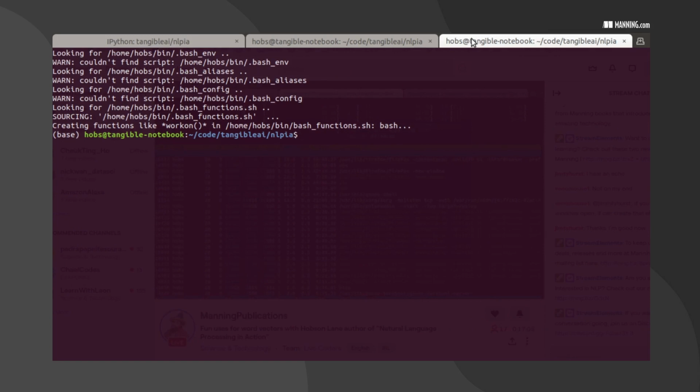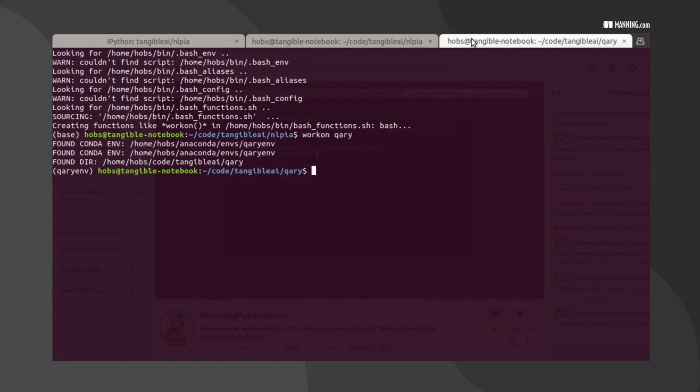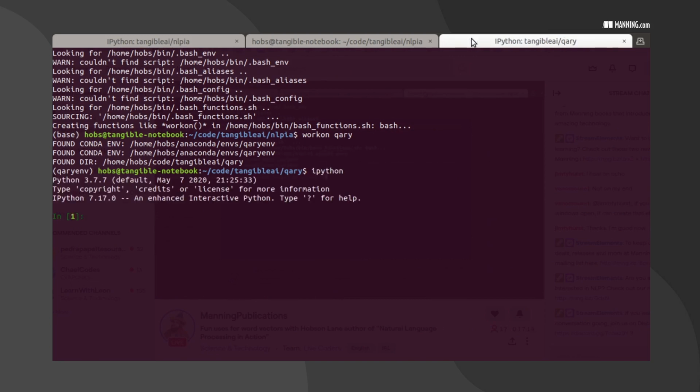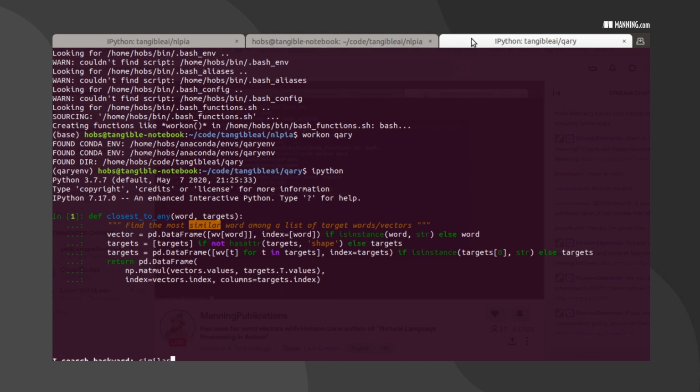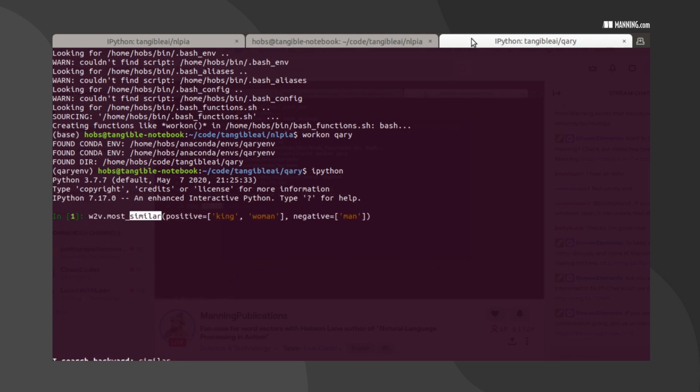Let's look back at our history. Let's workon query to get into that conda environment. And now let's bring up another IPython so I can look at the history. Let's look back for similar, and other things. Most similar: if you give it a list of words, both positive and negative, it will find some words for you. You can do some math within Word2Vec. I'm also going to show you how to do that manually with the vectors themselves.